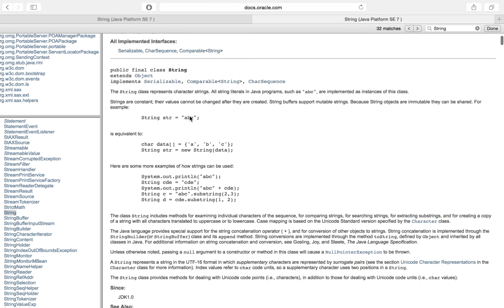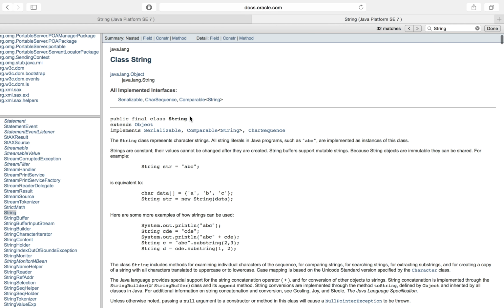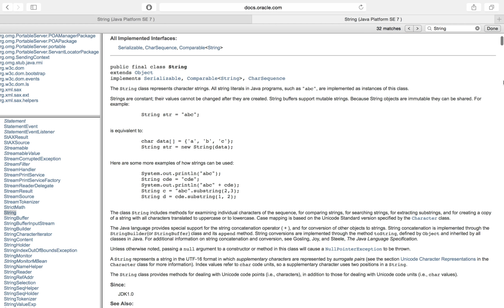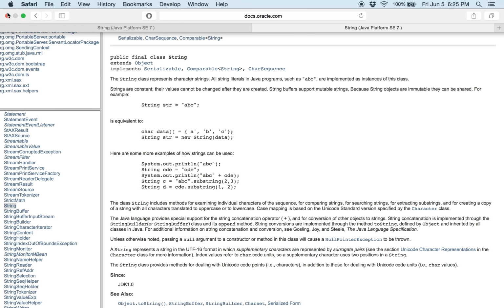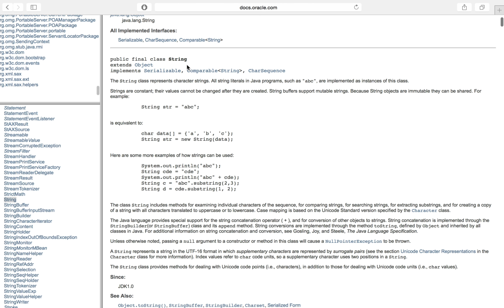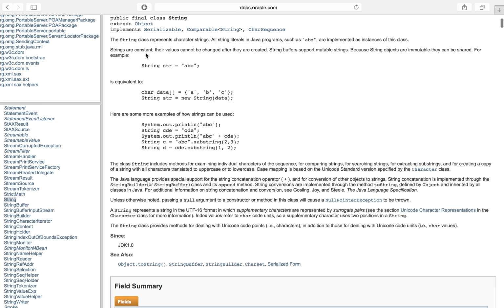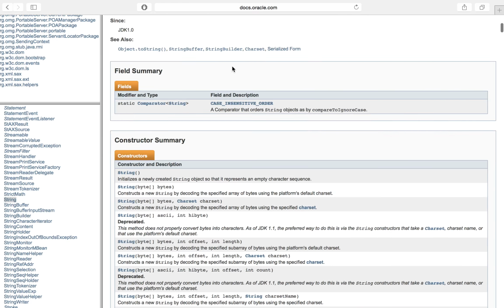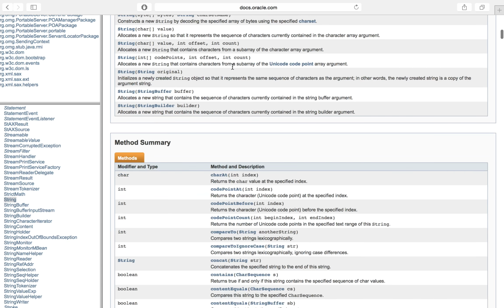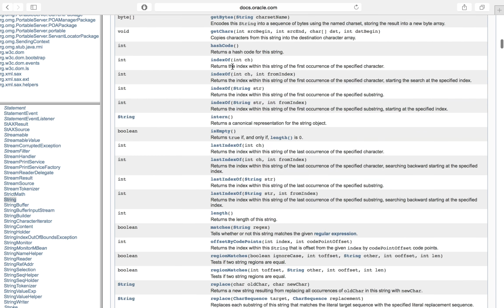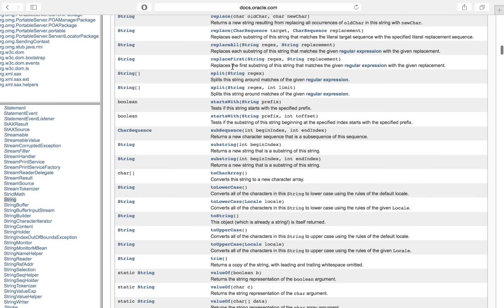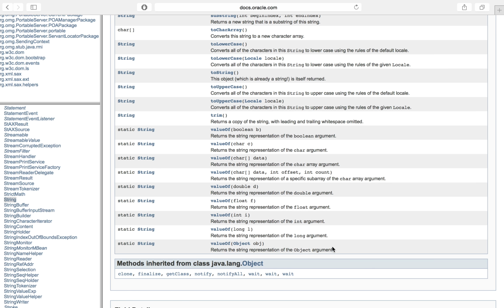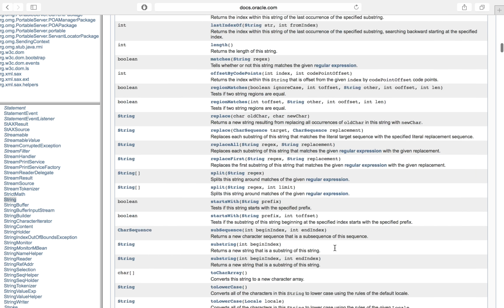So on the top of this page, once we get here, it gives us a description of what string does, which is very nice of them. It tells us about how it works. It tells us about ways you can use it. It gives us a little example right there of how you can make a string. But then down here is the good stuff. These are all of the methods that are associated with the string.